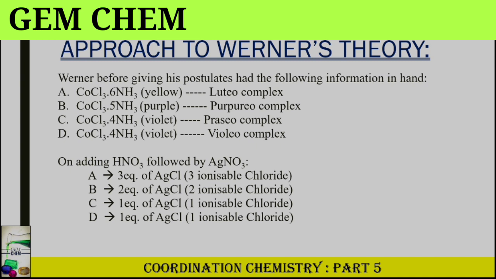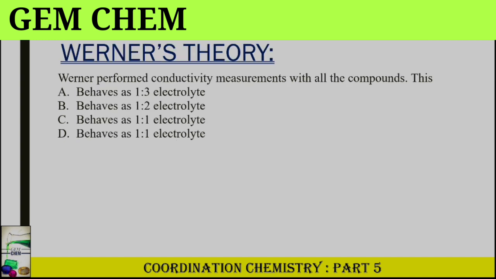On these complexes, Werner performed a conductivity experiment with all these compounds and he found that they behaved as a 1:3 electrolyte in case of A, as a 1:2 electrolyte in case of B, as a 1:1 electrolyte for C and as a 1:1 electrolyte for D.